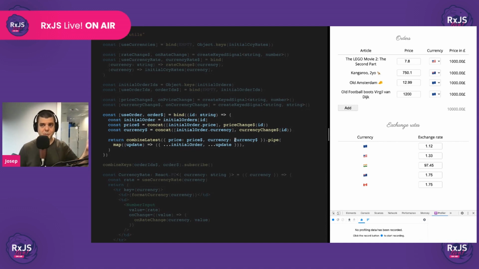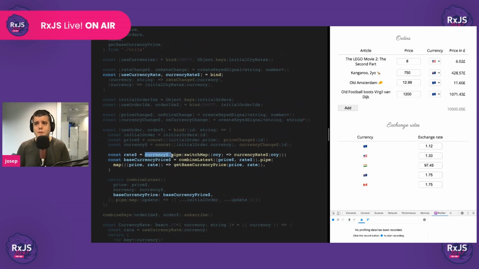And then we could add the property here, and we'll be done. Then each order factory observable will have the base currency price like any other property that it's derived. So instead of deriving it from external inputs, we're deriving it from other streams. That's it. So let's do that.